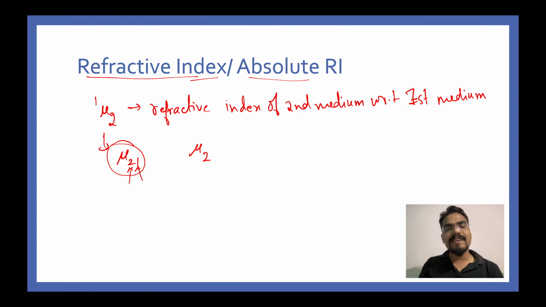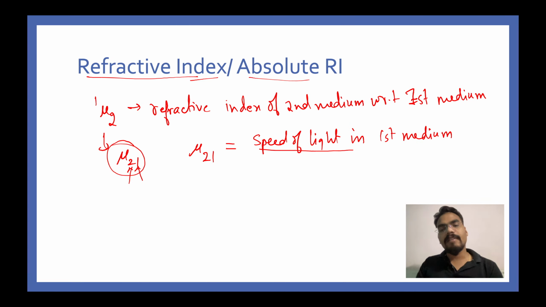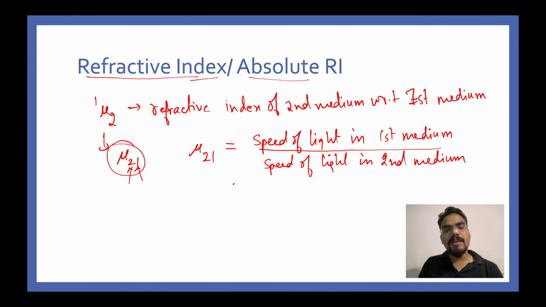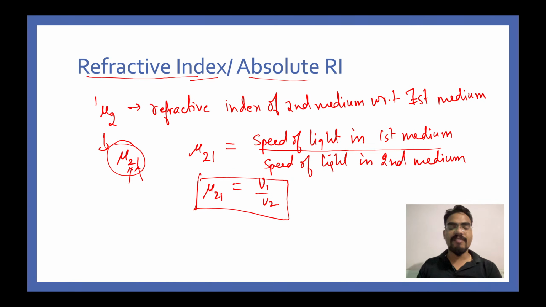Now refractive index is defined as mu21 is equal to speed of light in the first medium divided by speed of light in the second medium. So we can write this as mu21 is equal to v1 divided by v2. This is a very important relation. Mu21 is equal to v1 upon v2. Please write it down in your notebook.